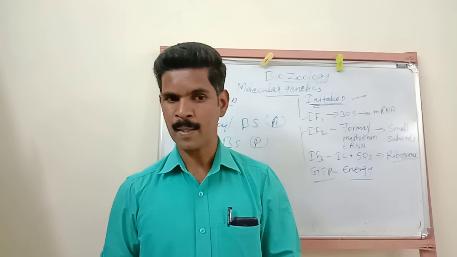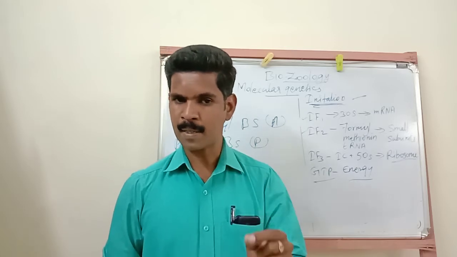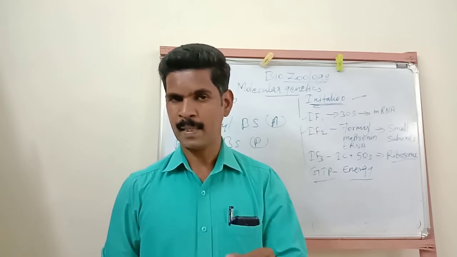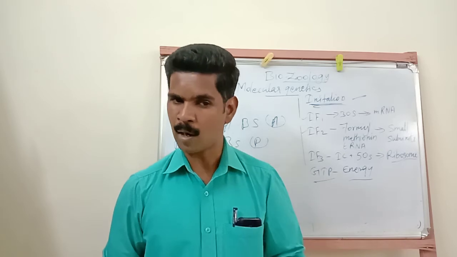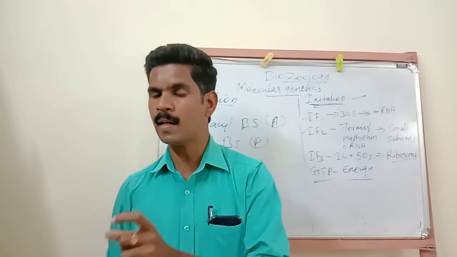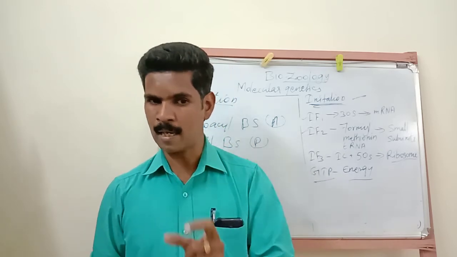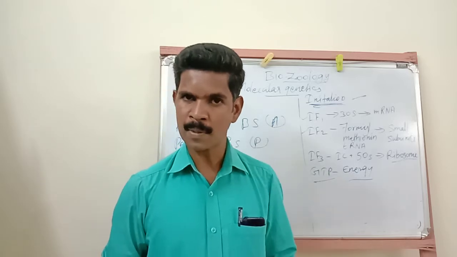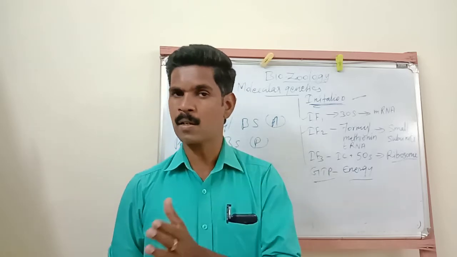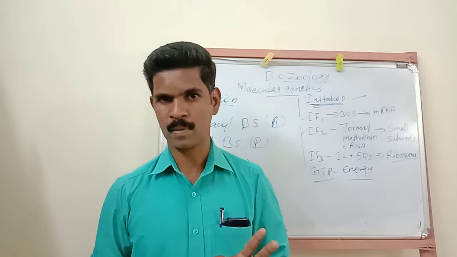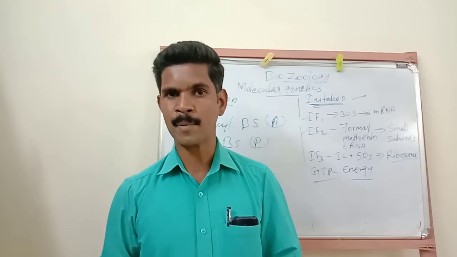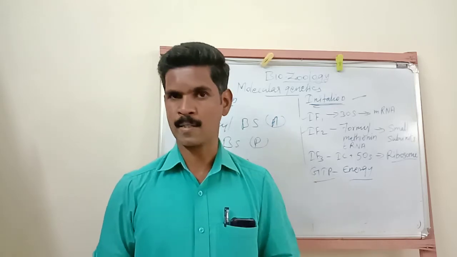Once again, repeat. The enzyme peptidyl transferase catalyzes or speeds up the formation of a peptide bond between the amino acids. At the same time, the covalent bond present between the amino acid and tRNA is broken. Understand? So these two events take place in the second step of the elongation process.